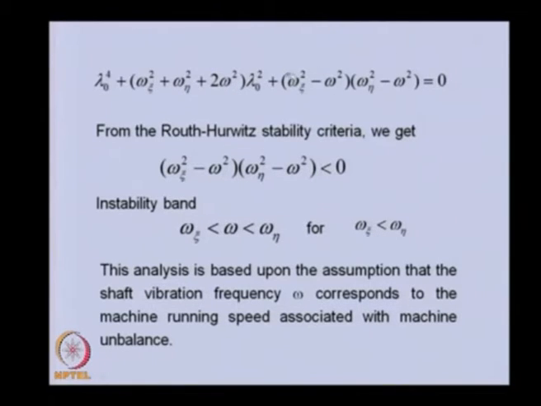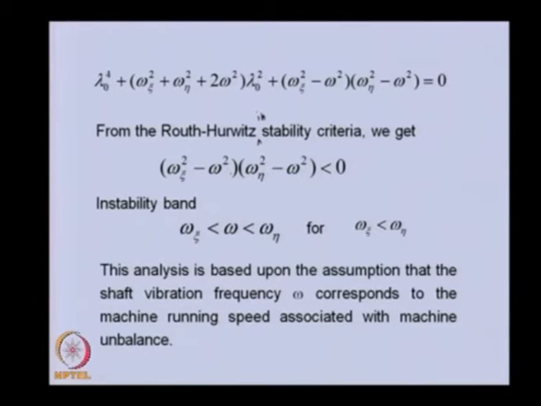This term should be positive, then only we can have stability. If it is less than 0, that means it will be negative, and the system will be unstable. So, this is the condition we will have for instability.